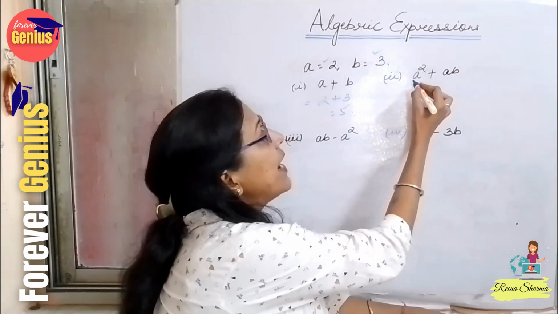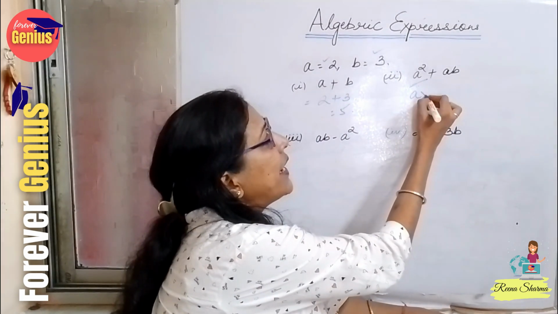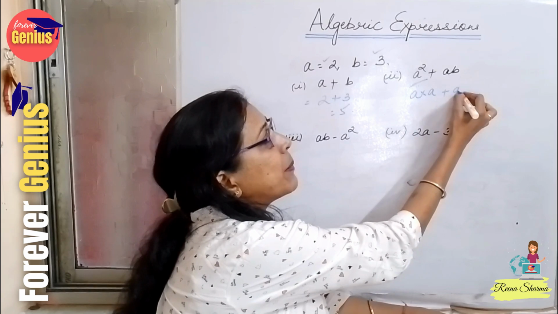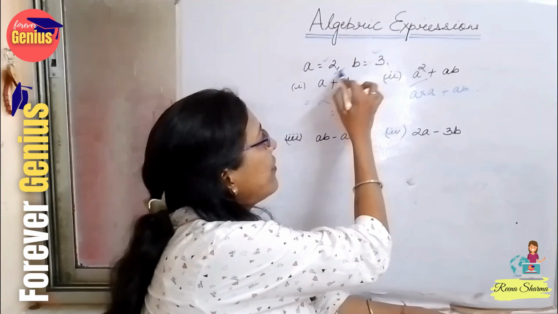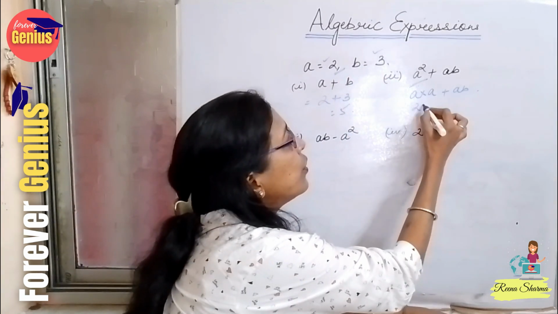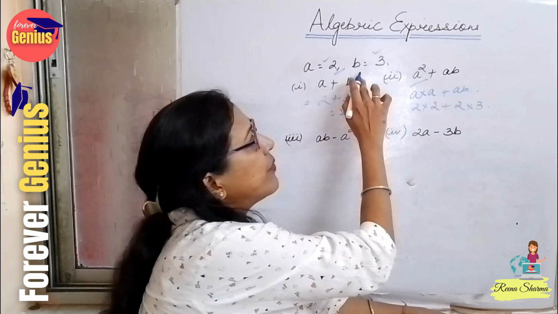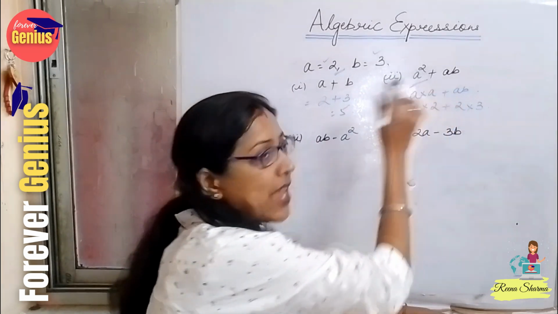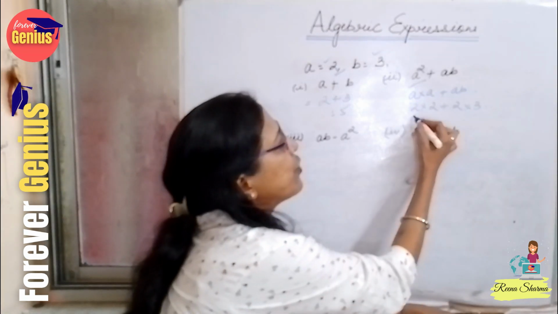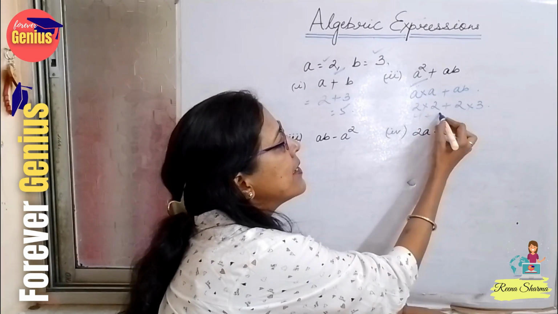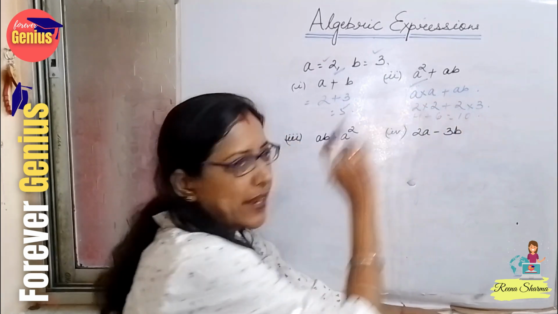Now the next question is a square plus ab. How to do it? A square means a into a, plus ab. So the value of a is 2, so 2 into 2 plus 2 into 3, because the value of b is 3. Here the sign of plus is there. So 4 plus 6 is equal to 10.